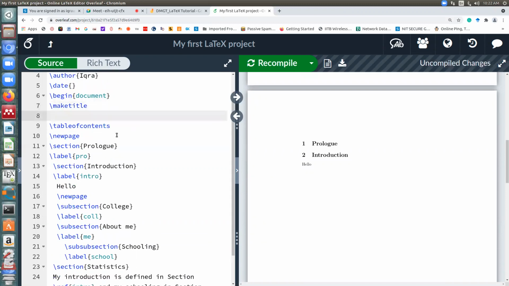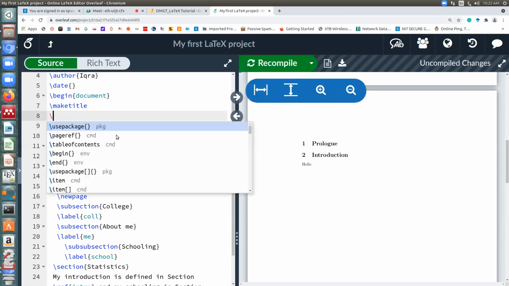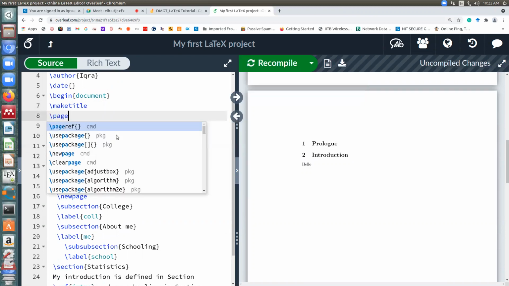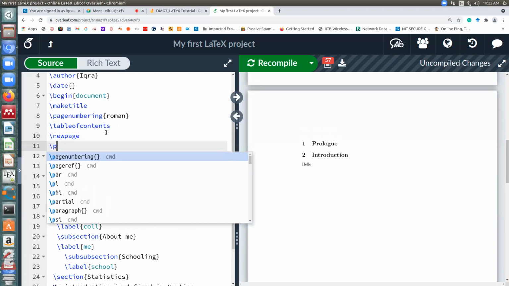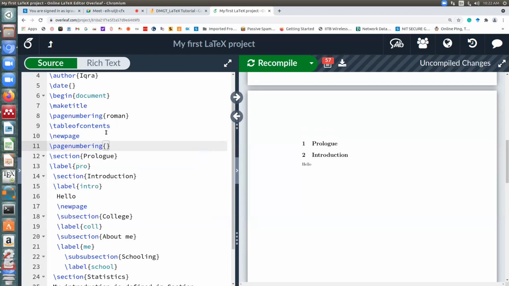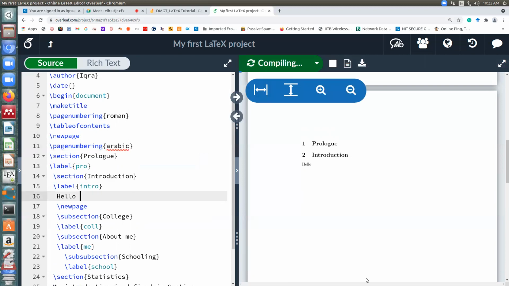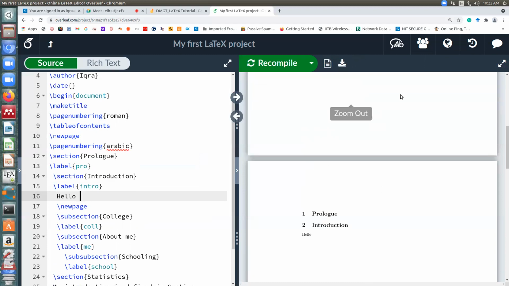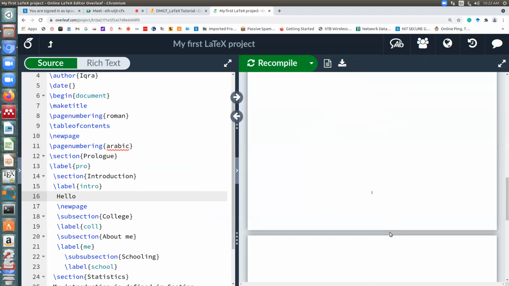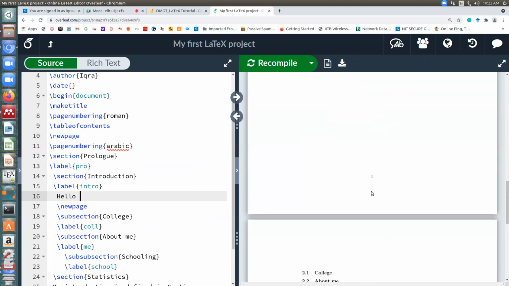So let me do it here. Suppose till this point I want to have Roman numbering, so I'll write page numbering and then type of numbering, suppose Roman. And then on a new page I want page numbering, say Arab. Okay, so you can see Roman till this point, and beyond this it will be normal Indo-Arabic numbers.